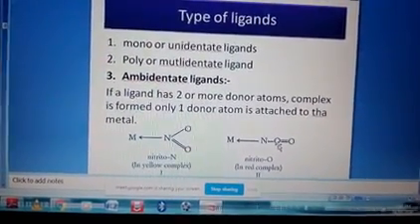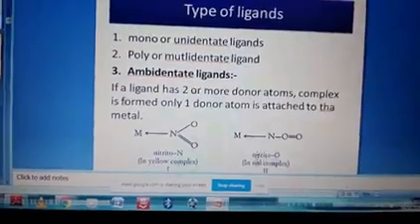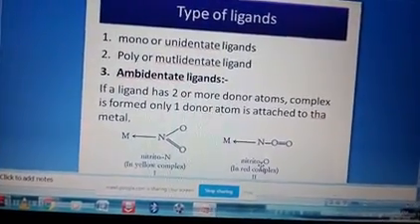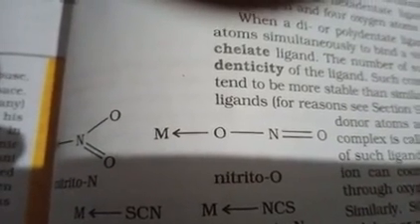O double bond O, then single bond N. That means the picture I will show here. This picture number 2, you can draw as M joined with O, then N, then double bond O. This is nitrito O. Like this you need to draw it.